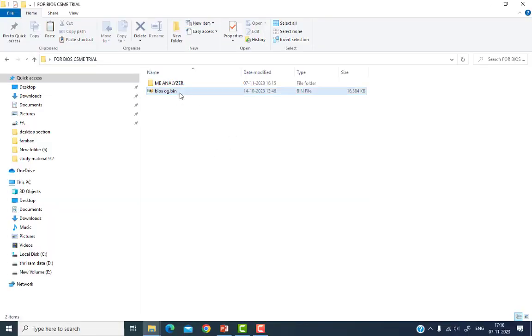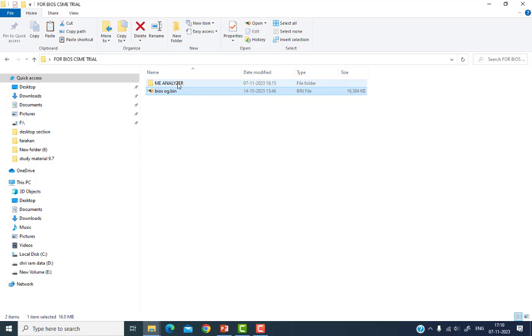So suppose this is my old BIOS. This is my 16 MB BIOS which is corrupt and not turning on. When we press the power button, the laptop turns on and then immediately turns off. So suppose the CSME region is corrupt, then what do I have to do?